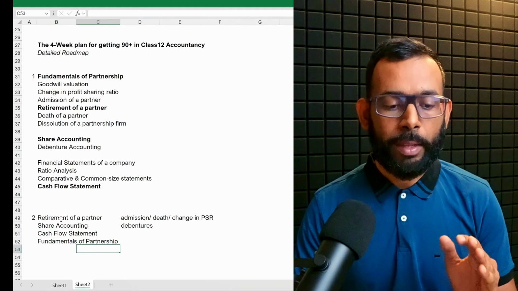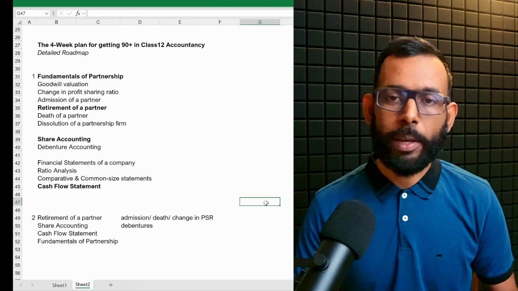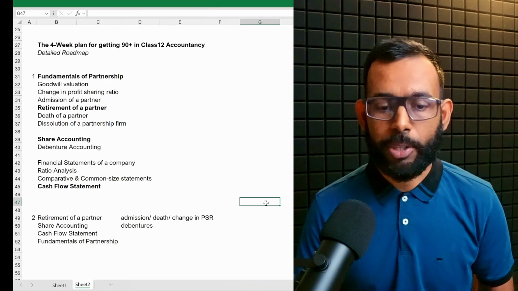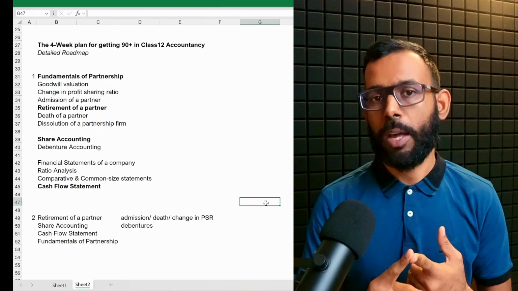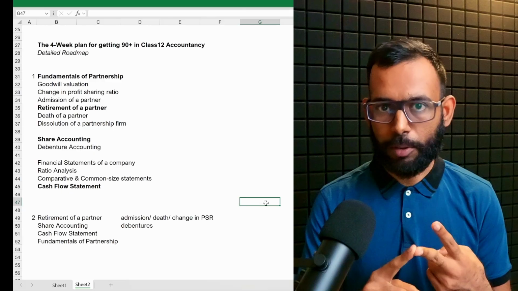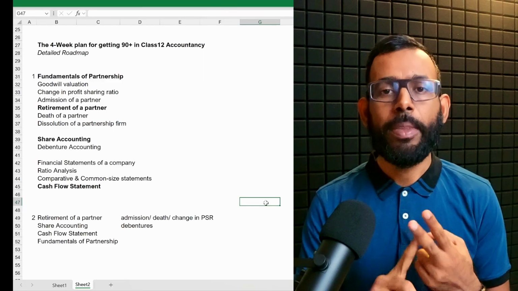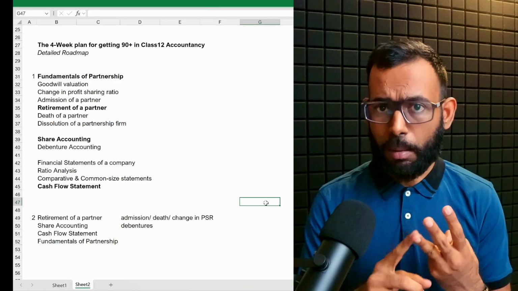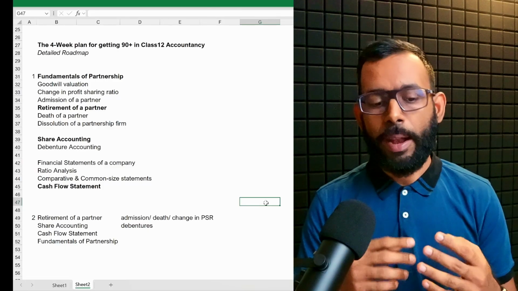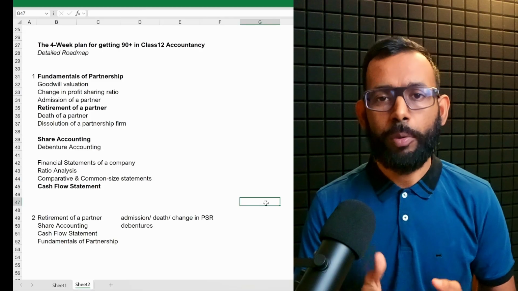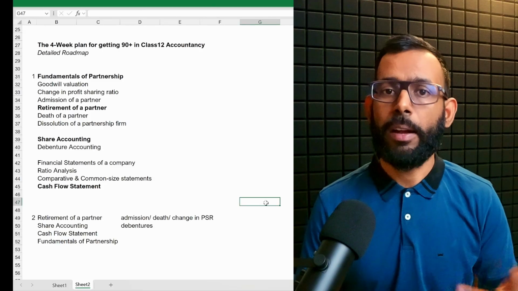But anyway, these 4 chapters alone give you extremely high weightage. One compulsory 6-mark question and one compulsory 4-mark question from share accounting. So a minimum of 10 marks is guaranteed if you do share accounting, and then one 6-mark question compulsorily from retirement. And from fundamentals of partnership, you definitely get a lot of 3 marks and 1 marks.